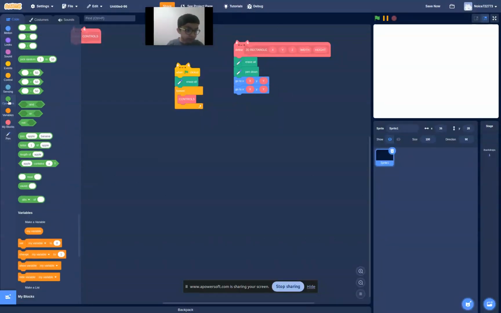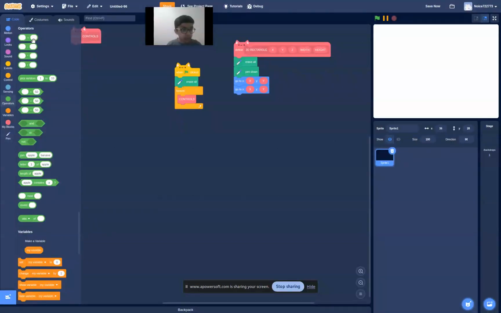Take out a plus. The X should be X plus width. Duplicate that. Put this here. Y plus height.